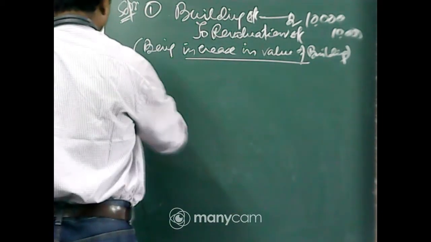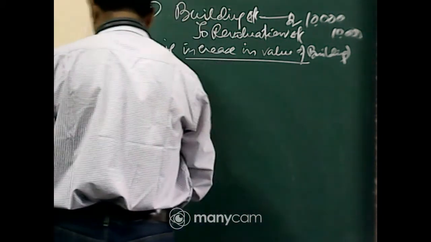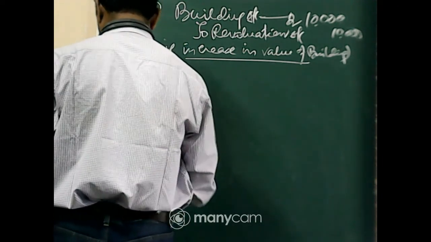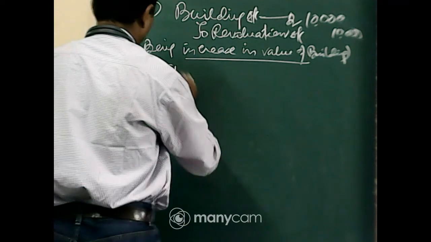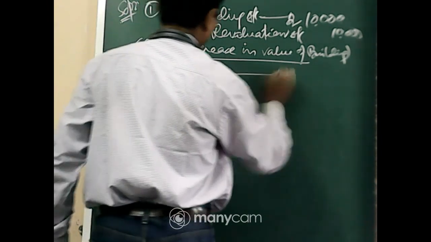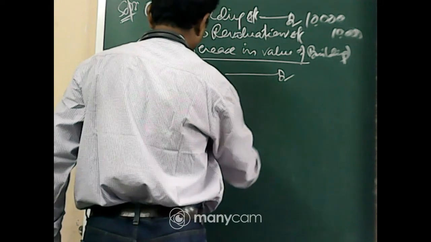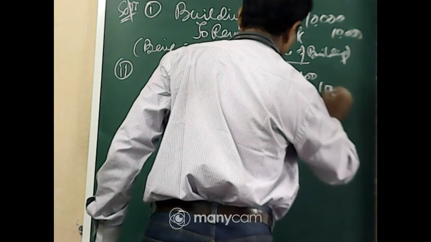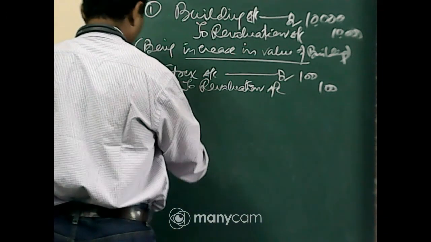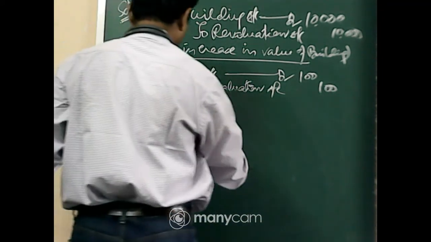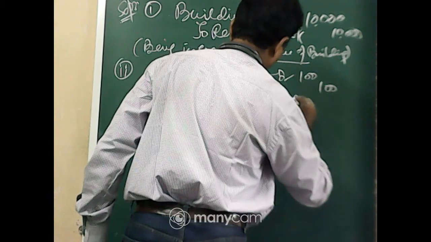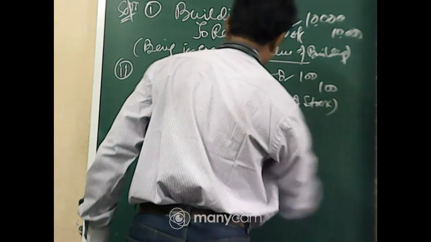Number 2, the stock has been appreciated by 5%. Stock is now 200. Stock account debit to revaluation account 100. Being increase in value of stock.